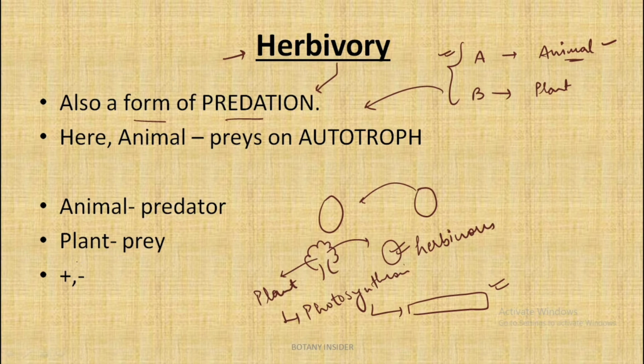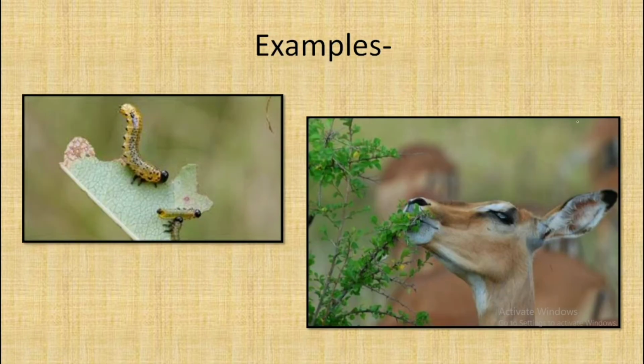We would symbolize herbivory by positive and negative, because the animal is getting the benefit of food and in return the plant is getting harmed by being eaten. So these are the examples of herbivory. In the first picture we can see the caterpillar eating the leaves of the plant, and in the second picture we can see a herbivore feeding on the leaves of a plant. So both of these are cases of herbivory, where the animal is getting the benefit and the plant is